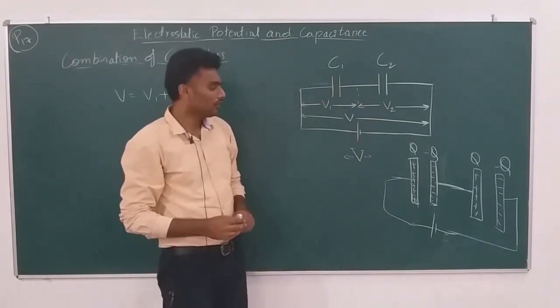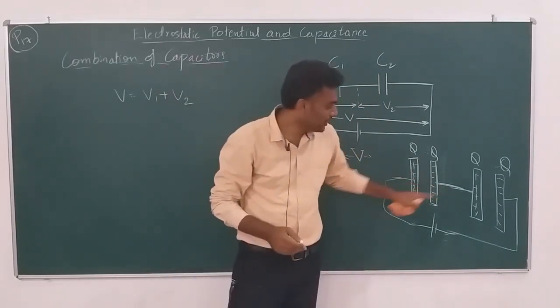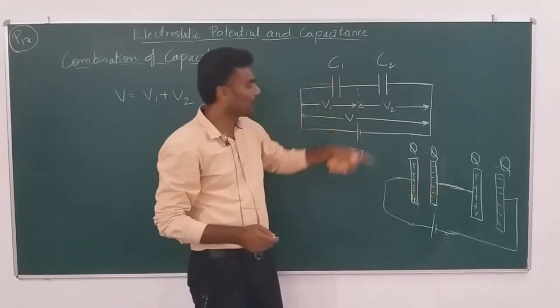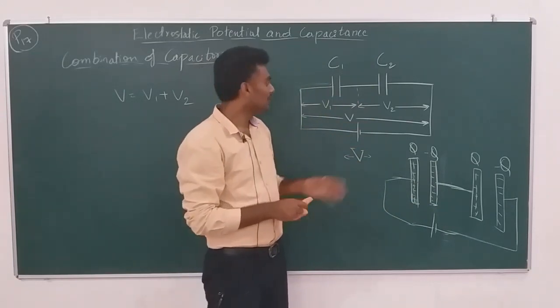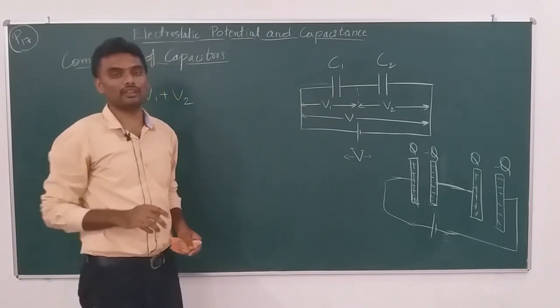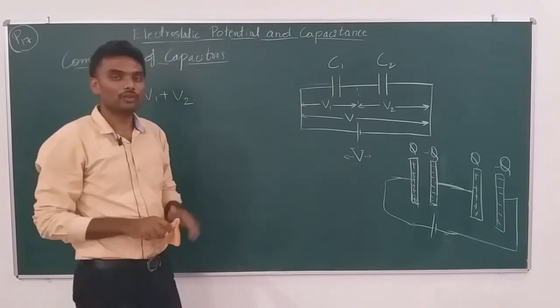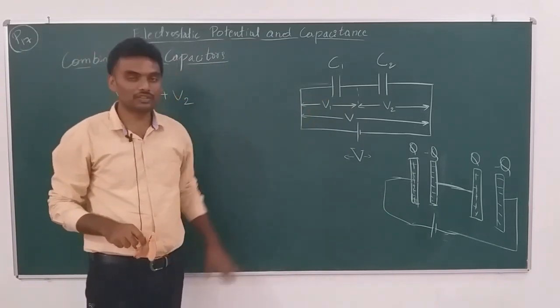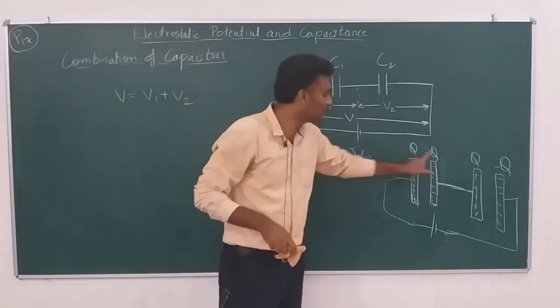Following? So when it comes to charge accumulation, when we connect the capacitors in series, both capacitors will acquire the charge of Q itself. Whenever we say a capacitor has the charge Q, it means that it has plus Q here, minus Q here.